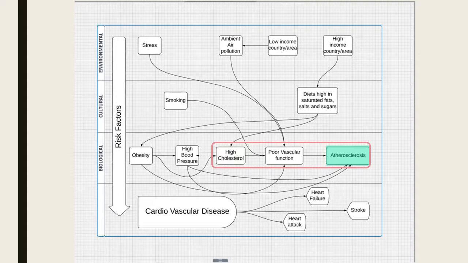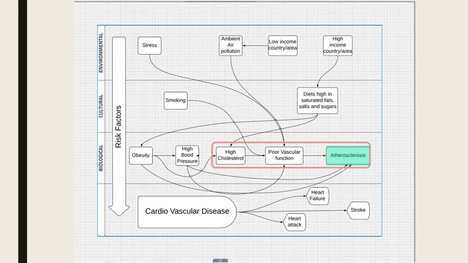If you live in a low income area or country, then it's more likely that the air you breathe may be more polluted than what should be regulated or what's usual. And those harmful particles in the air can lead to difficulties breathing and poor vascular function as well. If you live in a high income area or country, then it's more likely that your diet consists of fats, salts, and sugars, which can be very harmful in the long run.